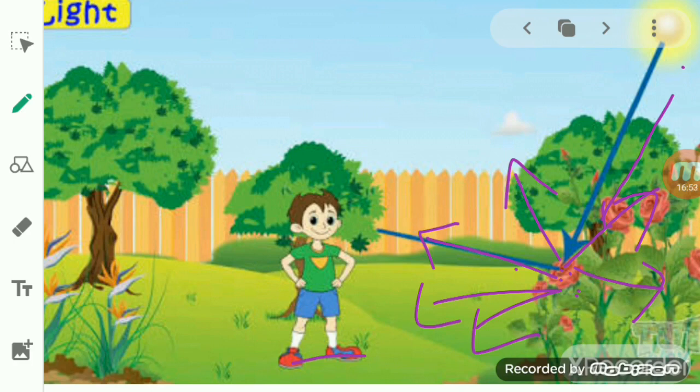Now you see, during night time, are you able to see the flower? No. The flower is not visible to us. So why is it so? Because at that time sunlight is not there. Now if suppose at night time we are using an electric bulb, then the flower is visible to us, because at that time also the flower will reflect the light received from the electric bulb. If suppose you have a garden area, or a lawn or a park, and a bulb is there at night, so during night time also, even though there is no sunlight, we are able to see the flower very easily, or the flower is visible to us.